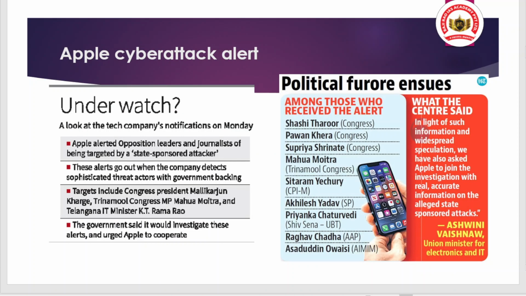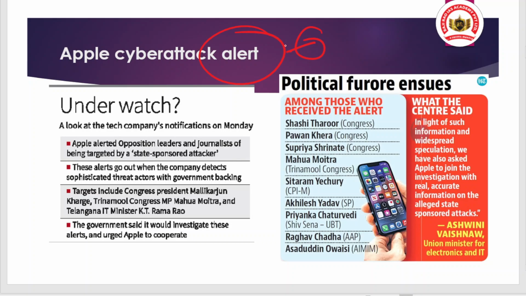The first article is related to the Apple cyber attack alert. Now you are seeing in the newspaper that recently Apple, which is a very branded mobile manufacturer company, and their mobile phones are very costly, has alerted some of the Indian politicians and journalists that they are being targeted by state sponsored attackers.